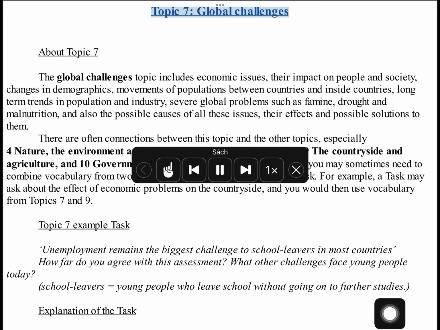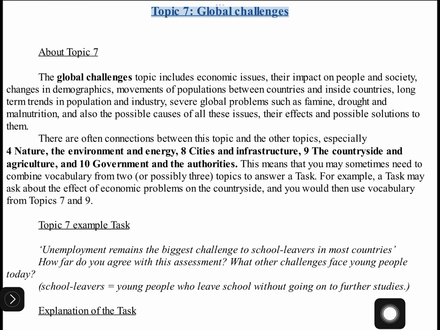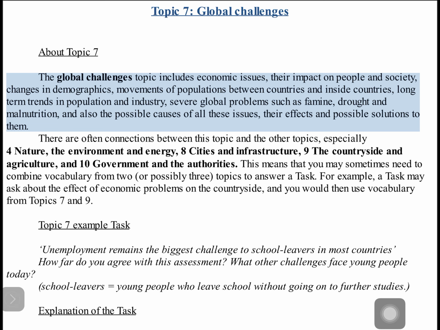About Topic 7. Global Challenges. The global challenges topic includes economic issues, their impact on people and society, changes in demographics, movements of populations between countries and inside countries, long-term trends in population and industry, severe global problems, such as famine, drought and malnutrition, and also the possible causes of all these issues, their effects and possible solutions to them.